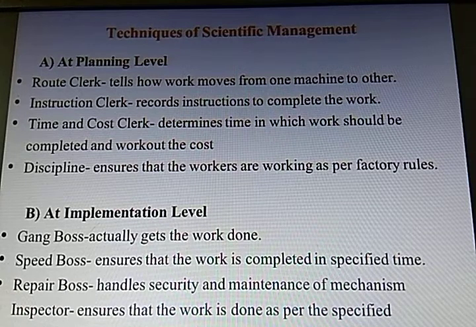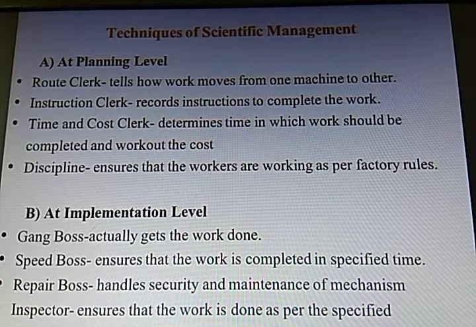Route clerk he talks about, that is who tells how work moves from one machine to another. We have seen the motion study, so there should be one person looking after the movement of that particular work from one place to another place. Instruction clerk records the instructions to complete the work.